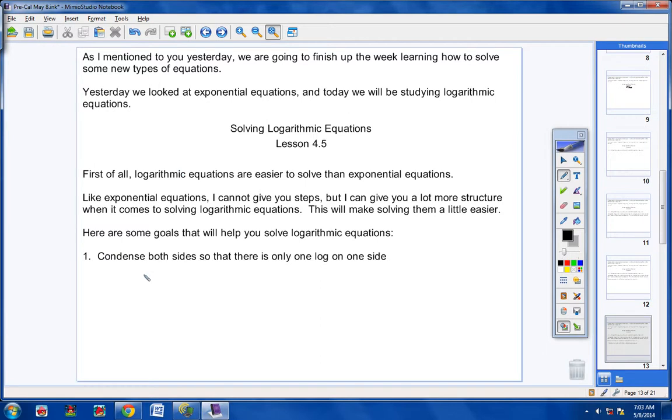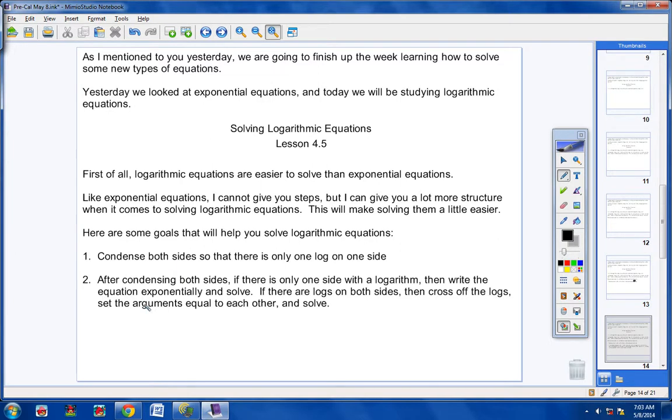Okay, goal number 1, condense both sides of the equation so that there is only one log on each side. So condense both of the sides down so that you have one log on each side. Goal 2, after you're done condensing both sides, listen to this. If there's only one side with a logarithm, then write the equation exponentially and solve.